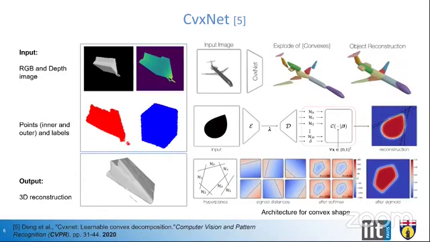Here's another algorithm, ConvexNet, short form CVXNet. This is the most recent work by Google, published in CVPR 2020. The idea of this algorithm is illustrated here in the top row. It takes an image as an input. Here's a model that converts this image into multiple convexes and tries to extract information in terms of convexes. And in the end, all these reconstructed convexes are combined together in order to generate a complete 3D reconstruction.